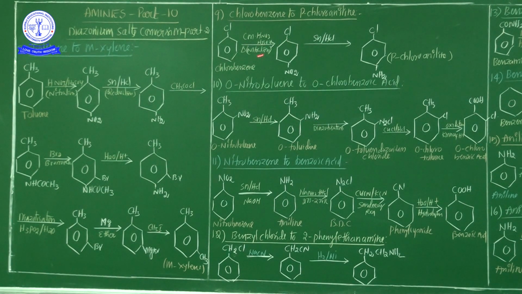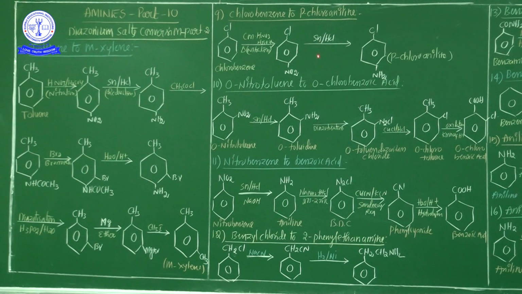Okay, now see Nana, chlorobenzene converted into parachloroaniline. So this chlorobenzene undergoes the nitration process in the presence of concentrated HNO3 and sulfuric acid H2SO4. Chlorobenzene is converted into, here chlorine is there, nitro group is there. So 1, 2, 3, 4: 4-chloronitrobenzene. This 4-chloronitrobenzene is treated with Sn and HCl.